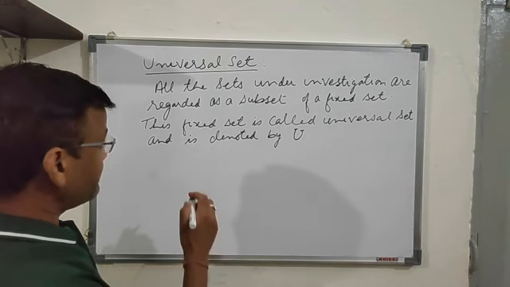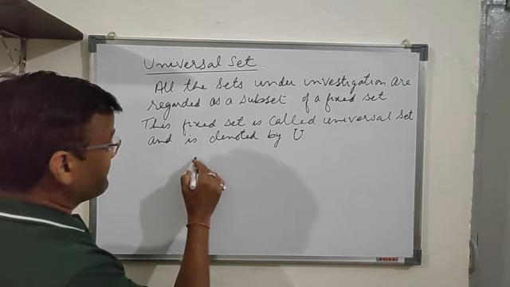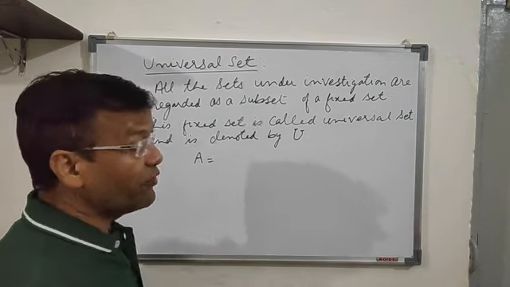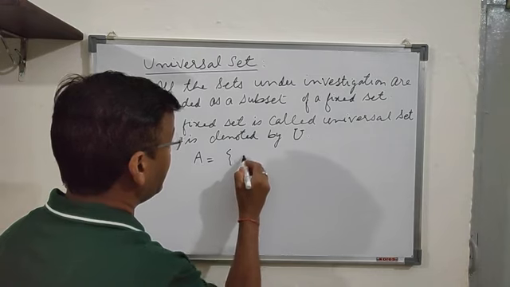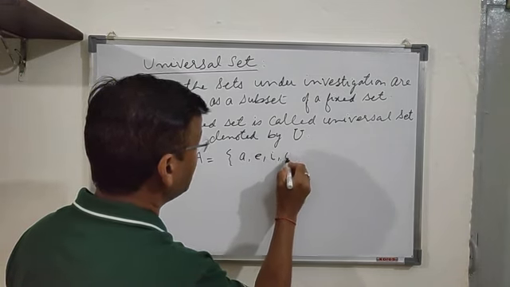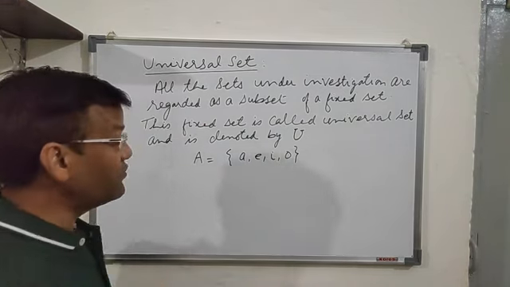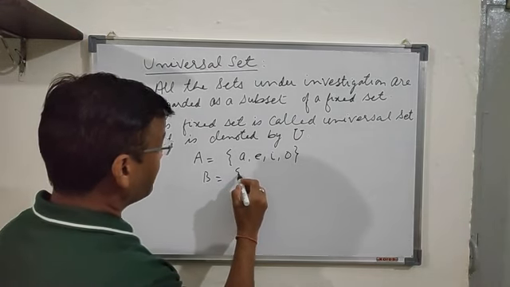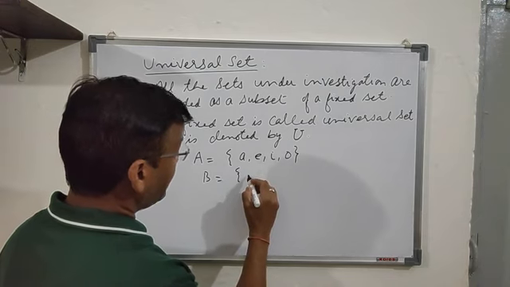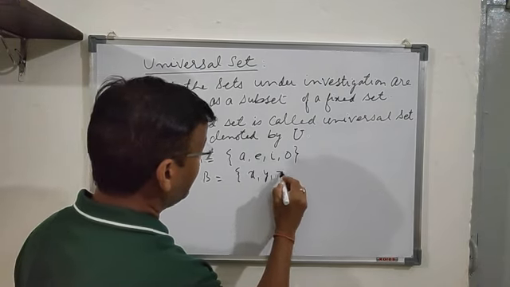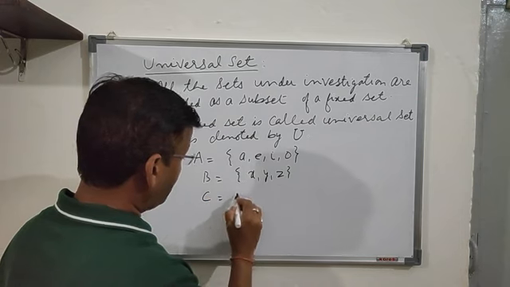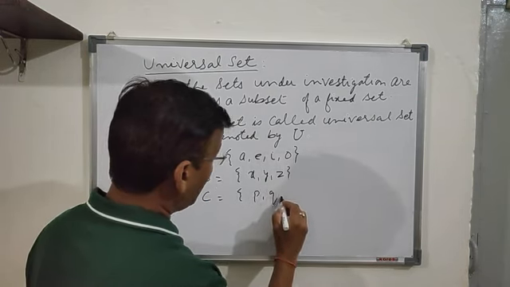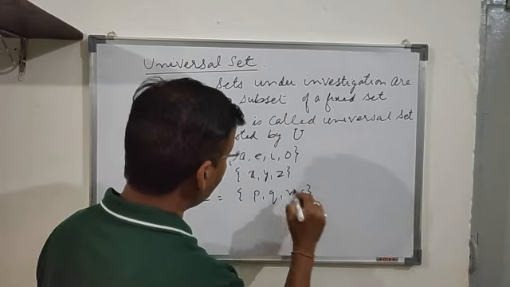Suppose I talk about the set of vowels, for example. That means it is A, E, I, O, U. This is a set of vowels. I can take any other set of alphabets. You can write X, Y, Z. I can take a third set: P, Q, R, S. So these are some of the sets.